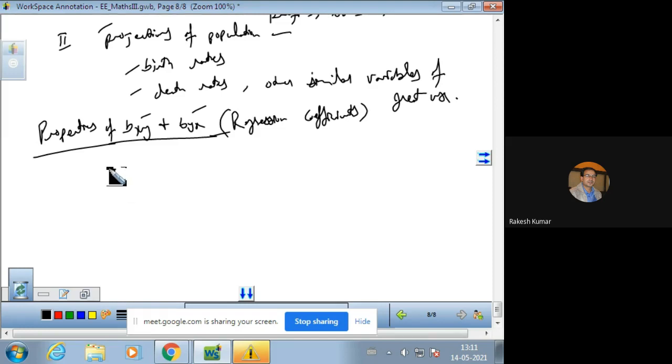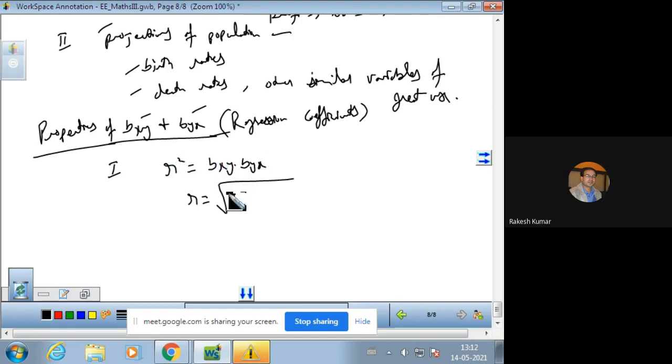The first property is correlation coefficient is the geometric mean between the regression coefficients. So what does it mean? R square is always equal to Bxy into Byx. And this is the geometric mean. Square becomes square root on the other side.